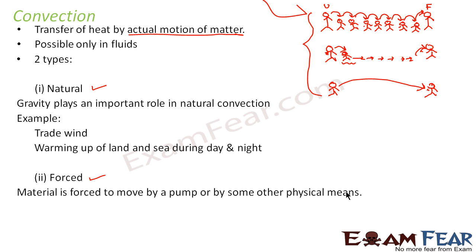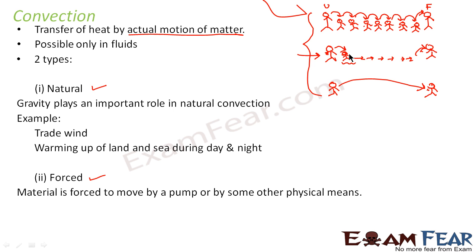That means you force the medium to move and to transfer the heat from one system to another. For example, this was the case for convection, right? In natural convection, this kid has been created in such a way that the kid knows that it is his job to take the ball from A and transfer it to your friend. So he will do it on his own. So that is what happens in natural convection.